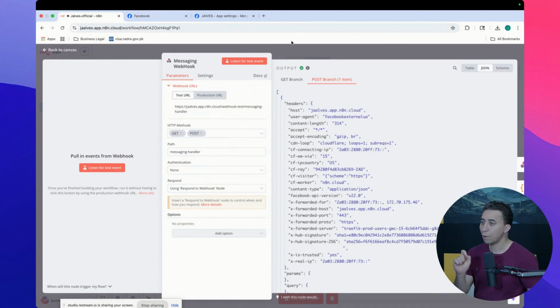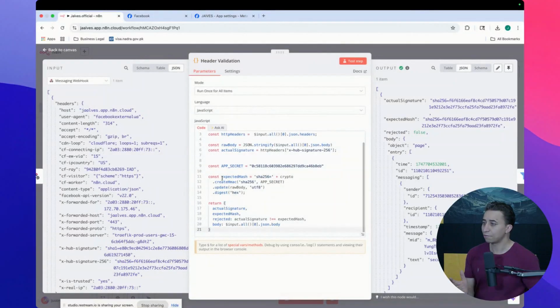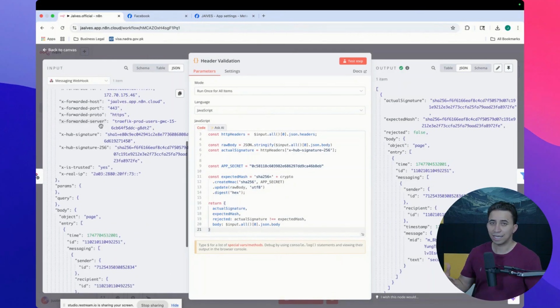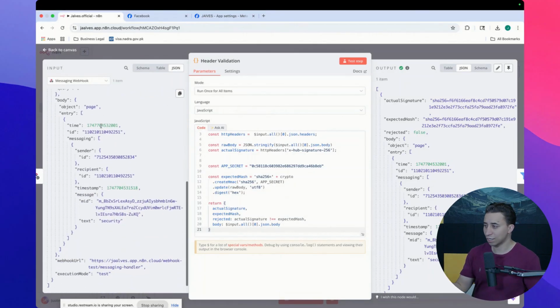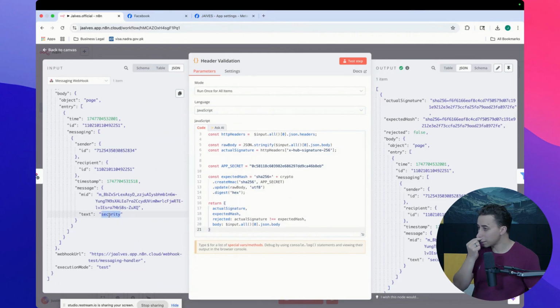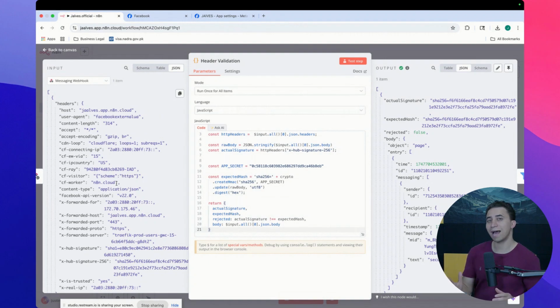Okay, so now I'm going to teach one thing. This header validation, this is all it does. If you look at the left, I have the whole information that was generated by this request. Someone sends me a message through my Facebook page, say security, and all these requests come to my n8n workflow.